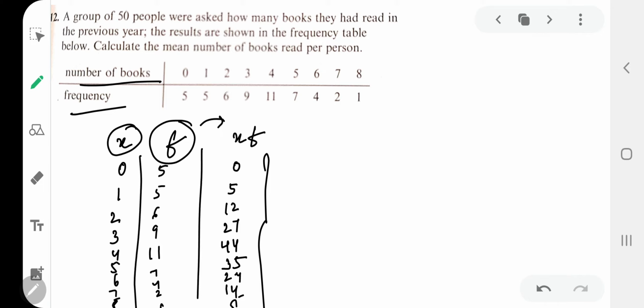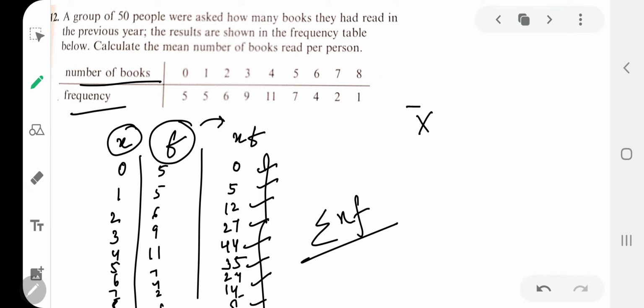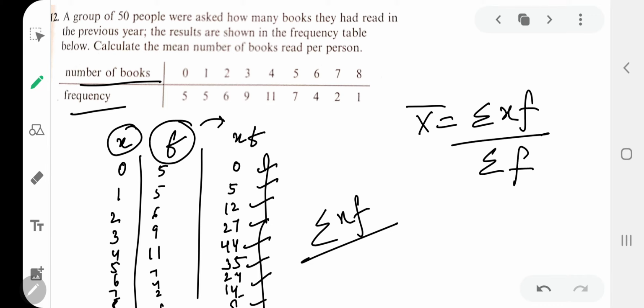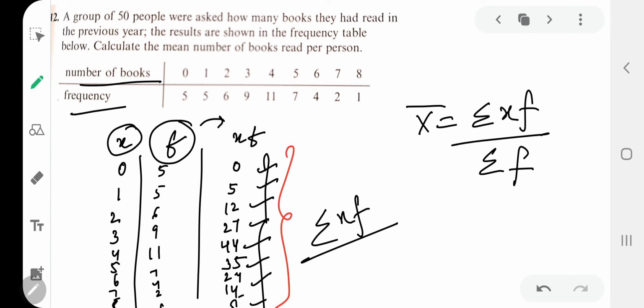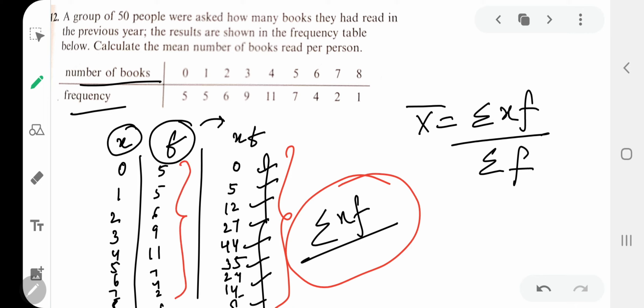Yes, my dear kids, once you have XF, you have to add all these values to get summation of XF. And in this case, your mean will be summation of XF upon summation of F. So you have to add all the observations in XF and get summation of XF. You have to add all the frequencies and you will get summation of F. And when you divide them, you will get the proper mean.